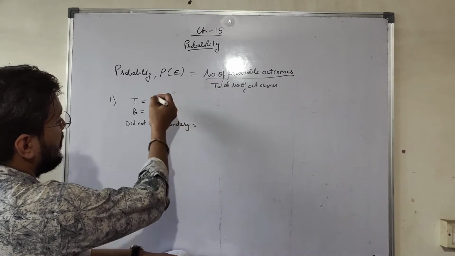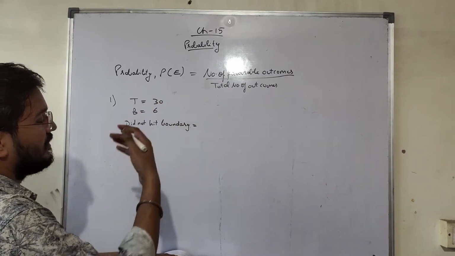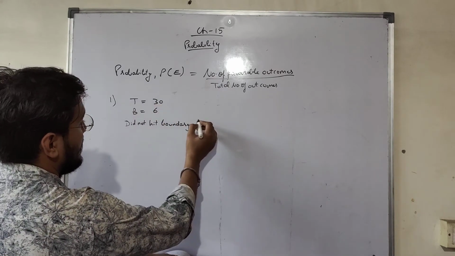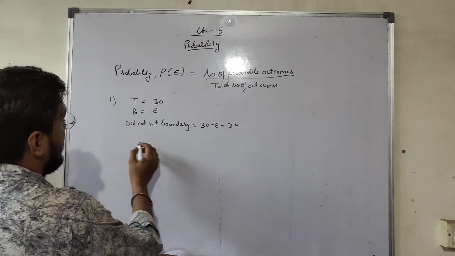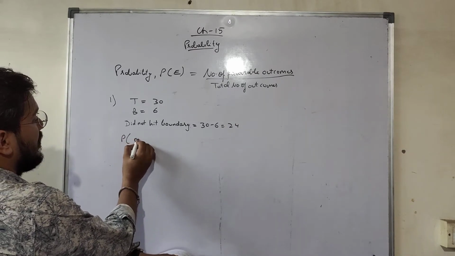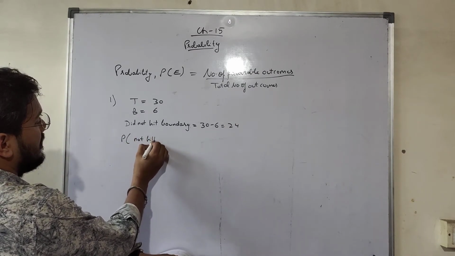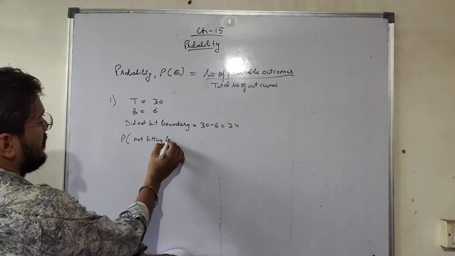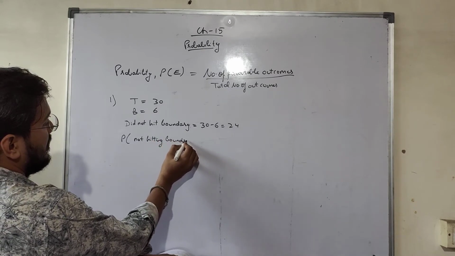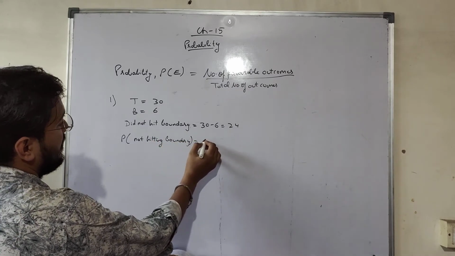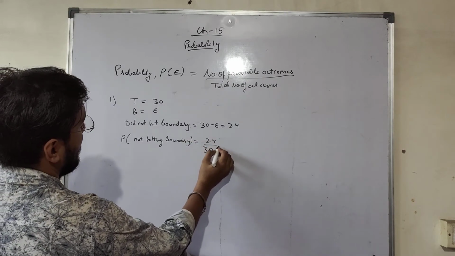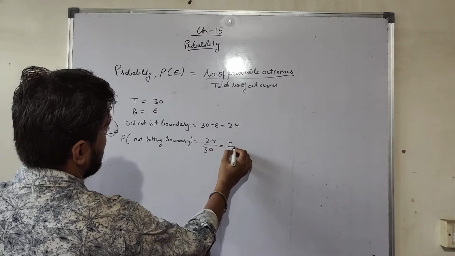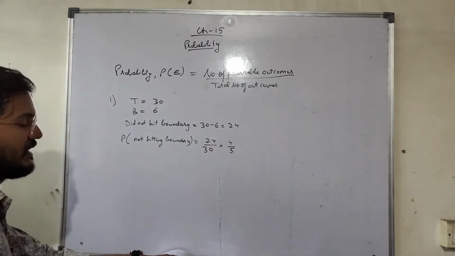So out of 30 balls, if she is hitting the boundary in 6 balls, the remaining balls will be 30 minus 6, 24. So the probability of not hitting a boundary will be favorable outcomes 24 upon total outcomes 30. 6 4 times, 6 5 times, so 4 upon 5 is our answer.